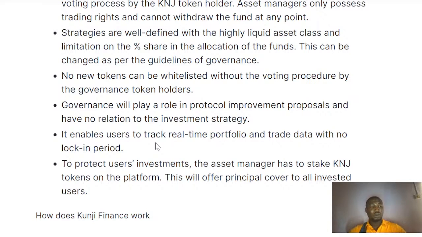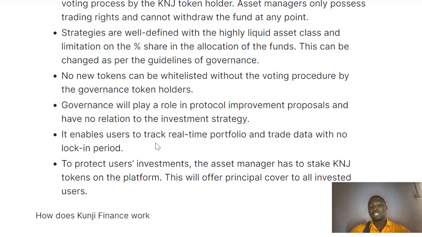So all these are important points that we need to take note of when looking at the ecosystem, at what they're building and what they're really all about. It is very, very important that we take note of all these points. And also governance plays a role with the protocol involvement proposal, and has no relation with investment strategy and other things, which is another important point that we need to take note of.